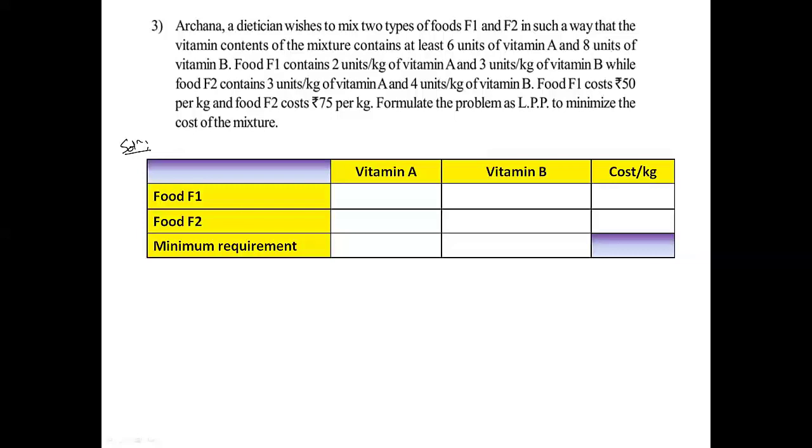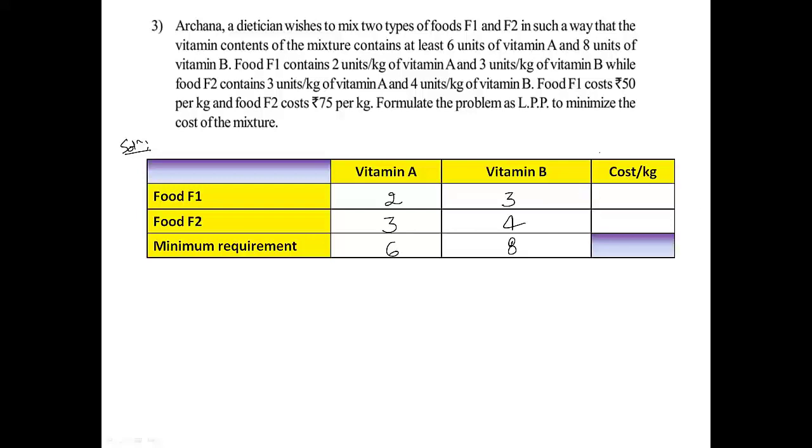Food F1 contains 2 units per kg of vitamin A and 3 units per kg of vitamin B. While food F2 contains 3 units of vitamin A and 4 units of vitamin B. And the minimum requirement is at least 6 units of vitamin A and 8 units of vitamin B.